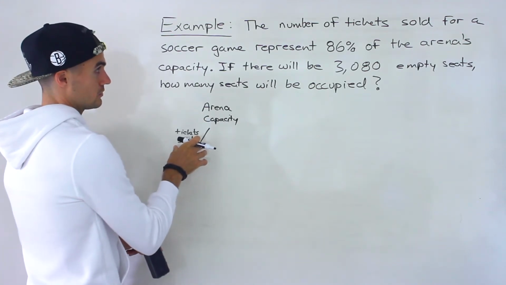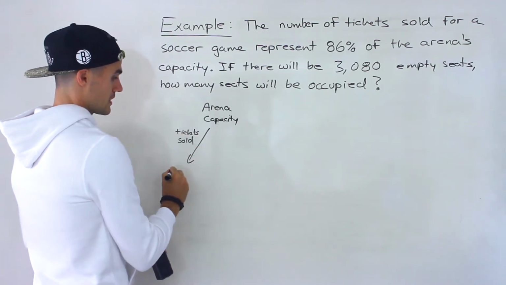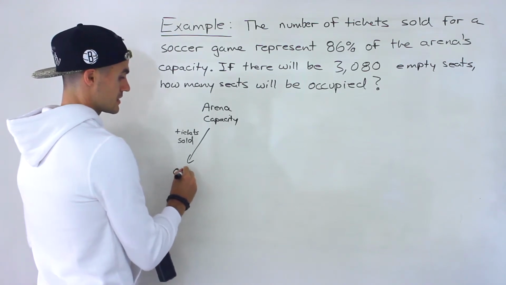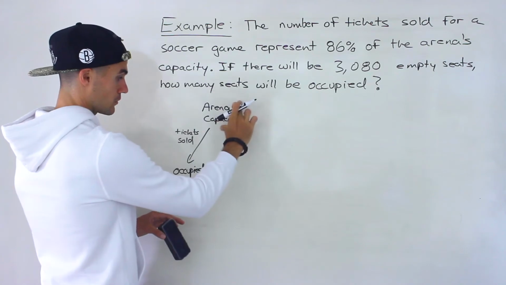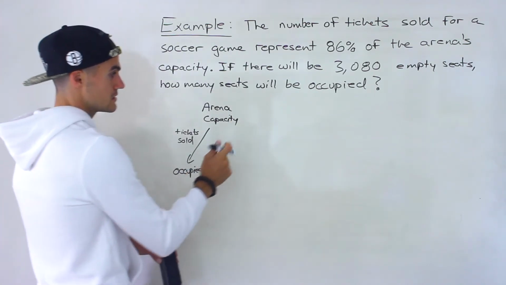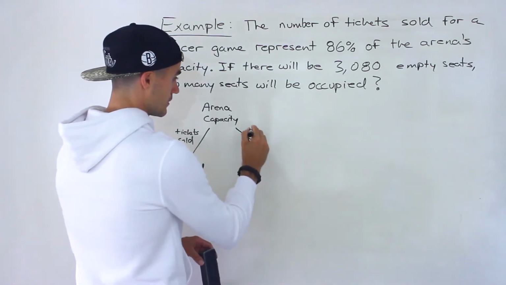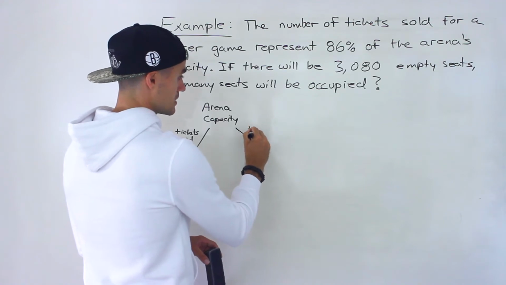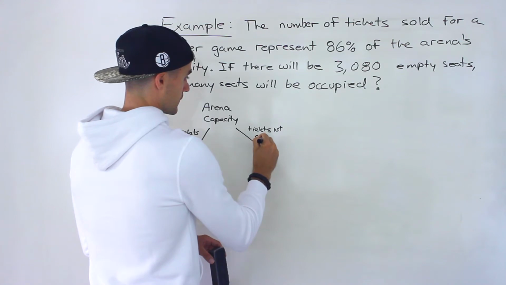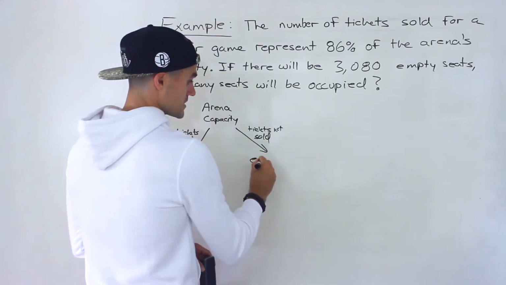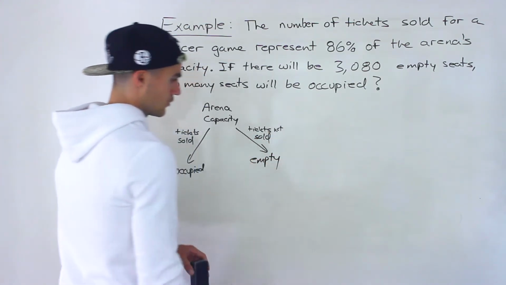And the tickets sold is going to be the occupied seats of that arena's whole capacity. So this is the total number of seats, and then we're going to have occupied seats. And then there's going to be tickets not sold. And we're going to have empty seats over here.